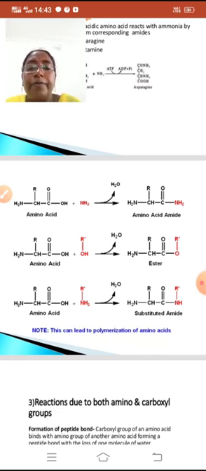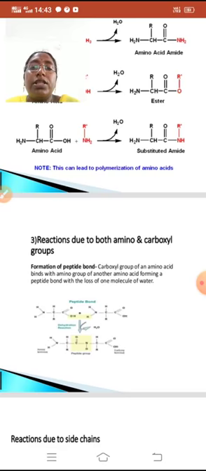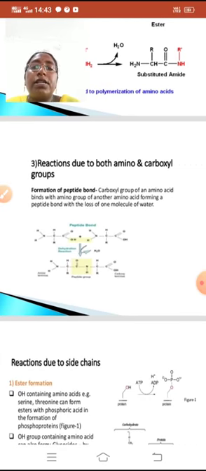Now we will see the reactions due to both amino and carboxyl groups. Formation of a peptide bond. How does the peptide bond form? The carboxyl group from one amino acid and the amino group from another amino acid make a peptide bond by losing one water molecule.